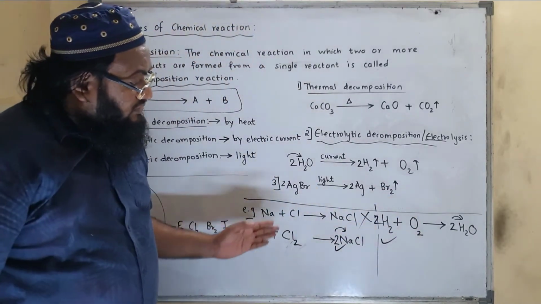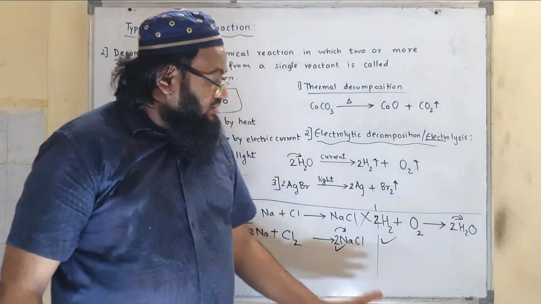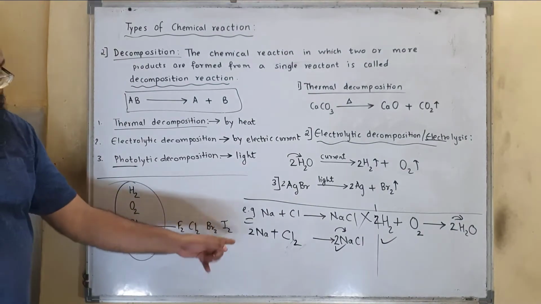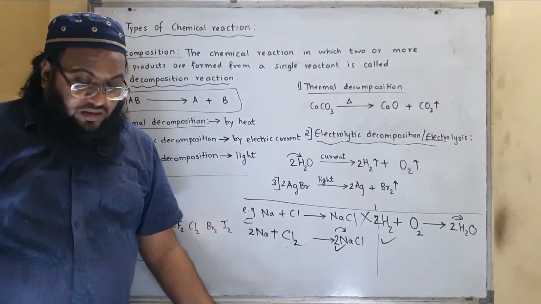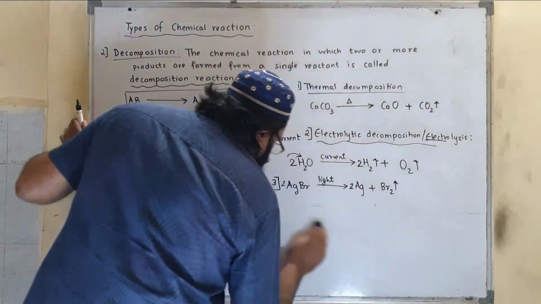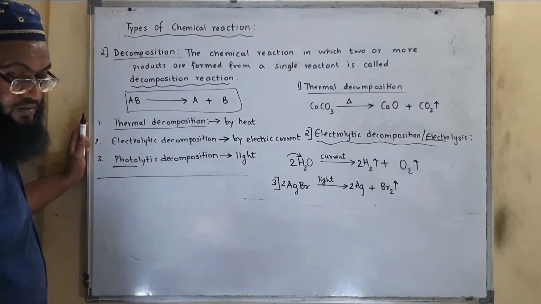Many students are not aware of these two reactions also. Simply they write Na plus Cl will give NaCl. It's totally wrong. Na plus Cl2. Anyway, we were going out of the topic, but still it was needed to explain to you. So this was what?